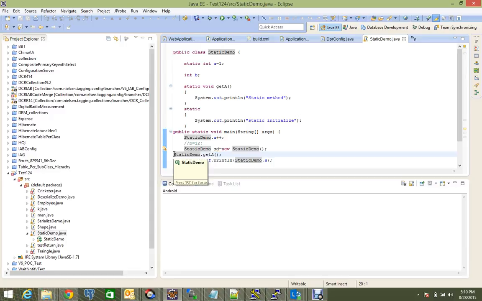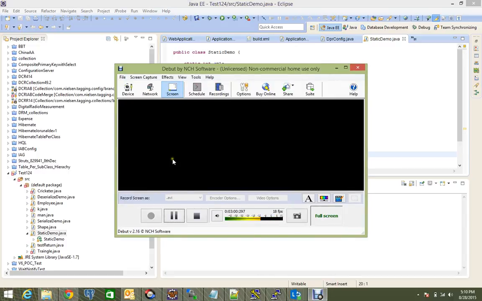It is mostly used to initialize static variables and things which we want to do first hand before going to the actual execution of the program. So that's all we have for static.